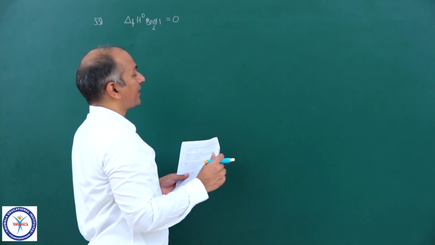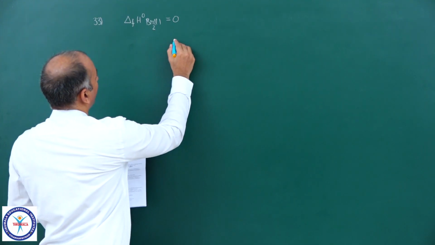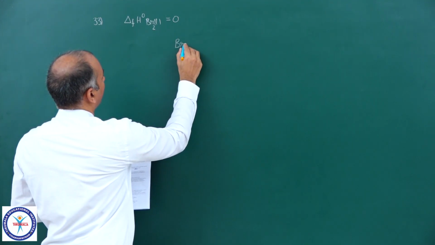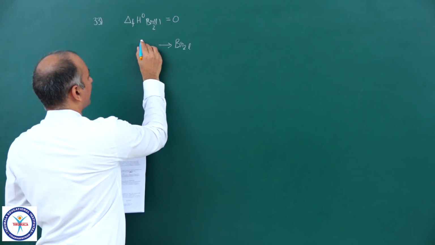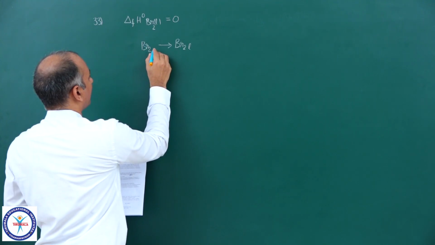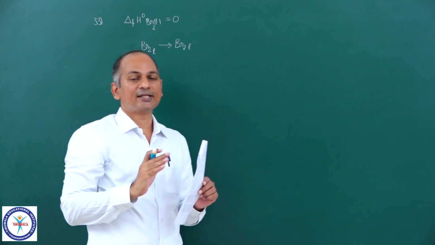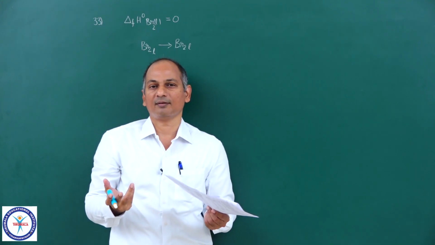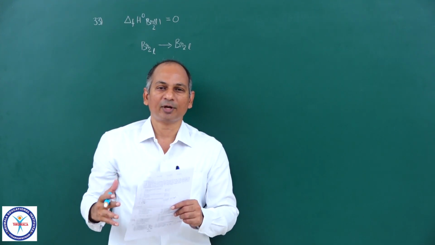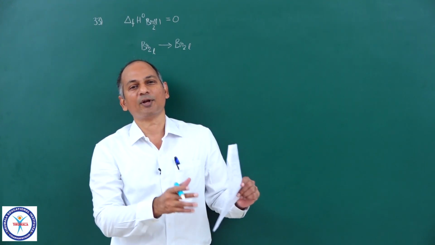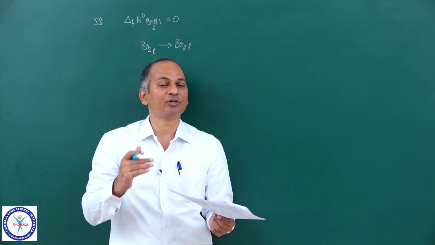If you change the definition into a reaction, formation of Br2 liquid in its standard state from its constituent element. The element is also Br2 liquid, because we have to take the element also in standard state. And the standard state of bromine is nothing but the liquid form of bromine at 1 bar pressure. So Br2 liquid at 1 bar is converted into Br2 liquid at 1 bar. Everything is the same, so delta H of this reaction is 0 obviously. So statement 2 is actually explaining statement 1.